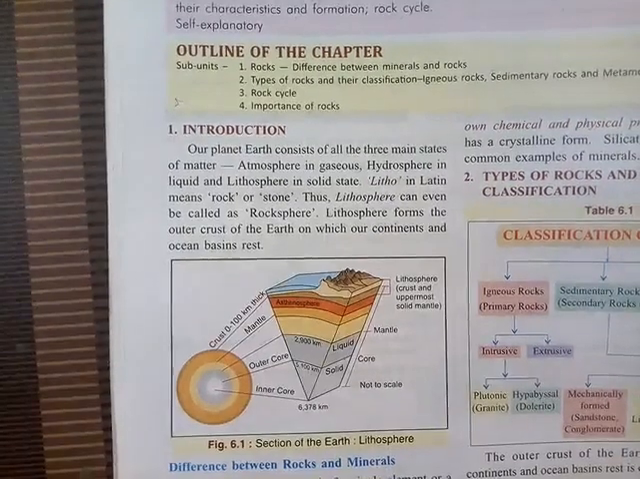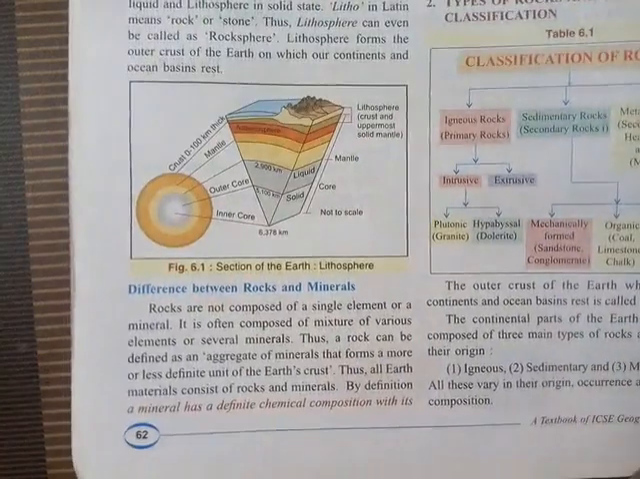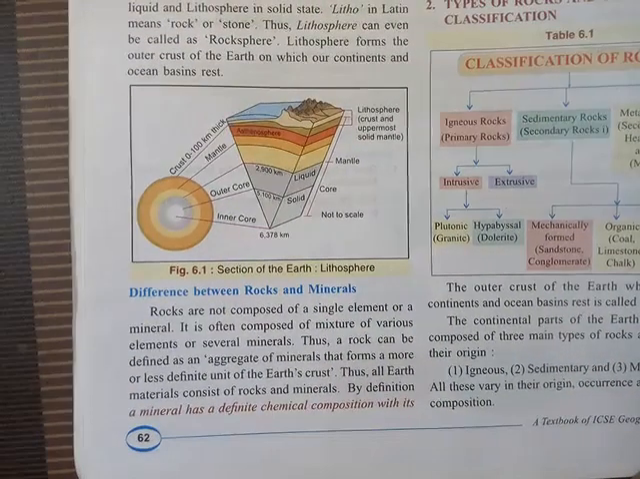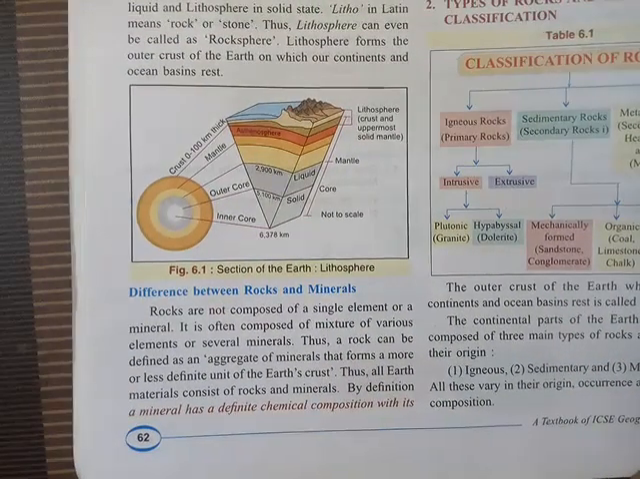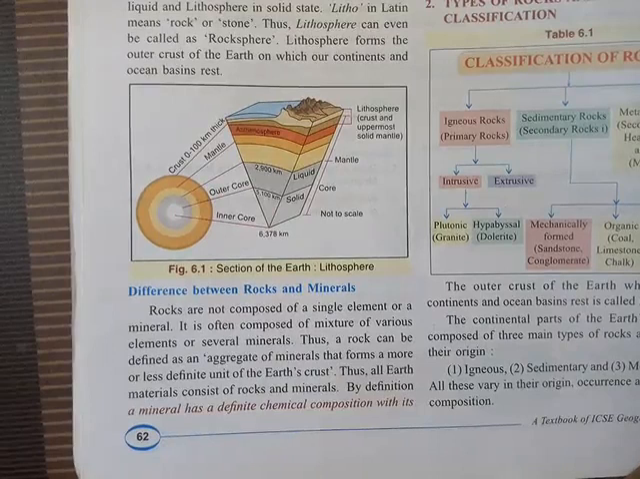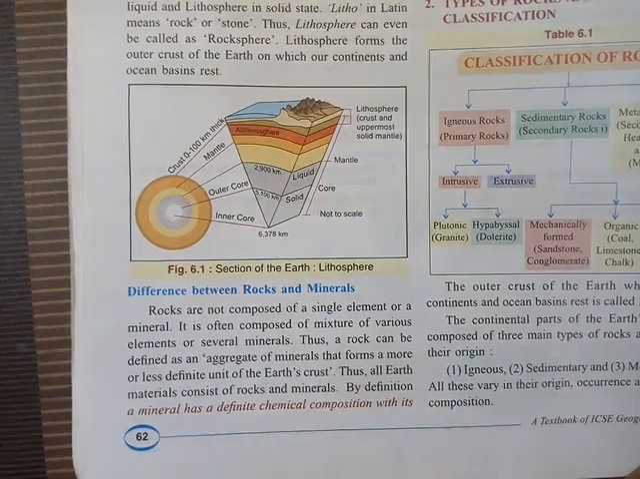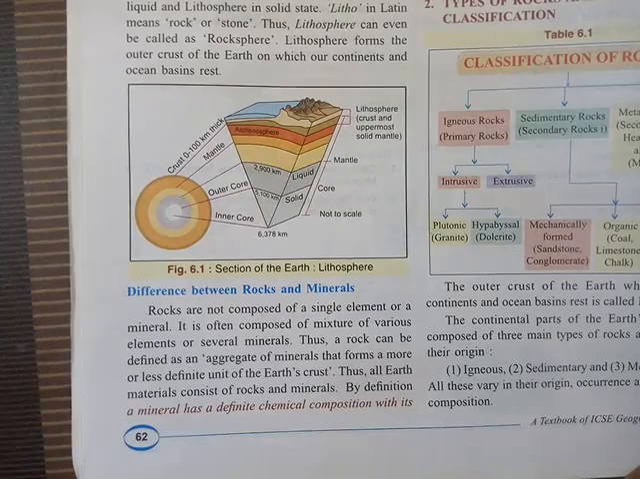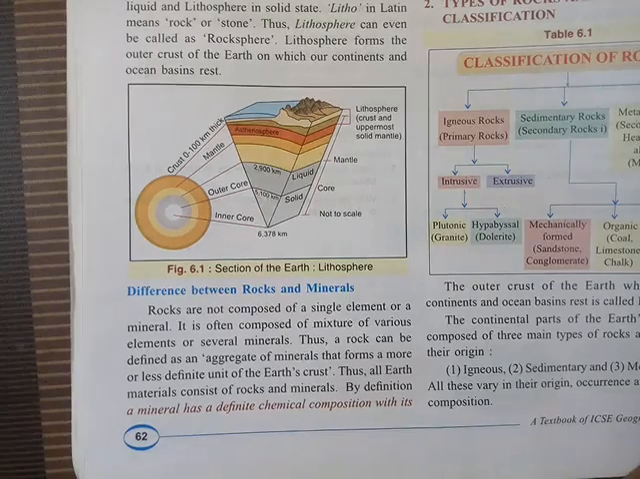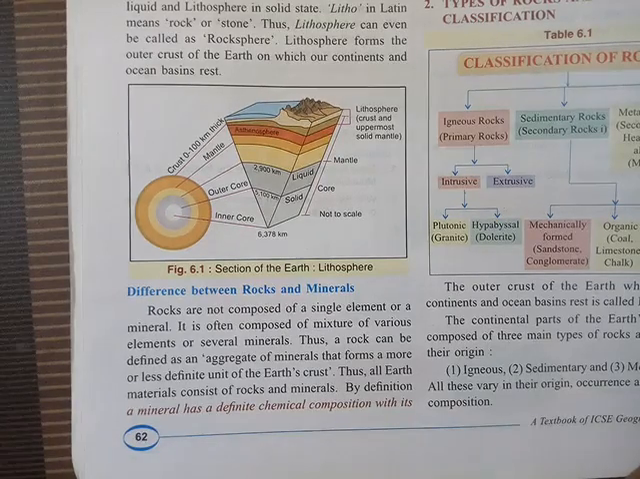Well, now next thing we are going to see about the difference between the rock and minerals. So what are the rock? Rock may contain many elements, means many minerals, and it is also defined as an aggregate of minerals that forms a more or less definite unit of the earth's crust. In a very simple definition, a short form, we can say rocks are an aggregate of mineral.